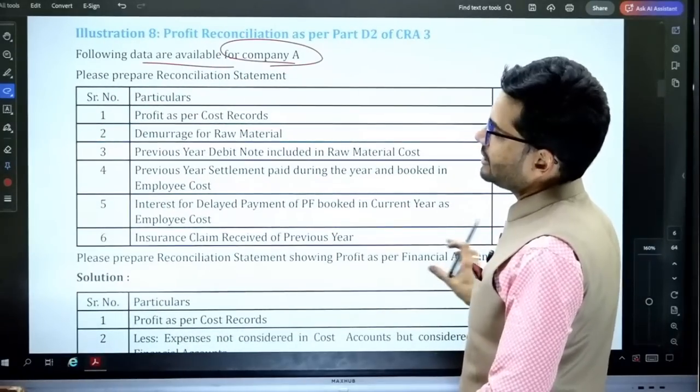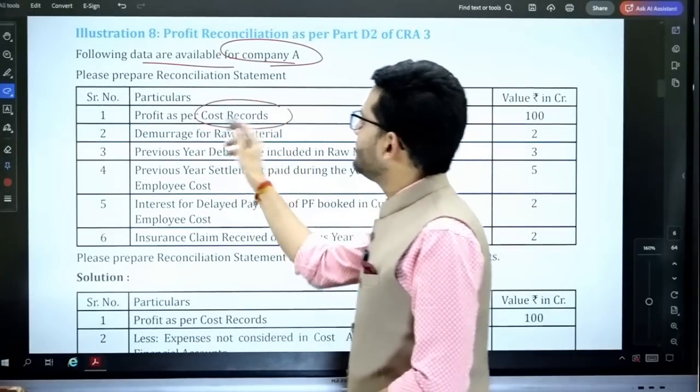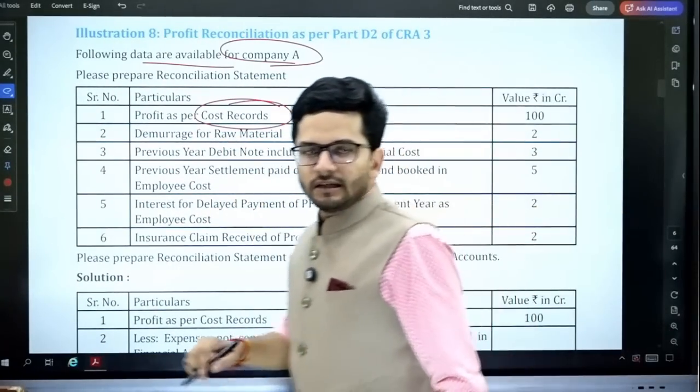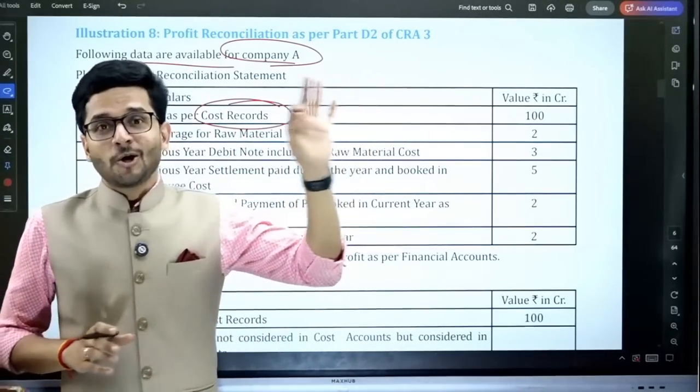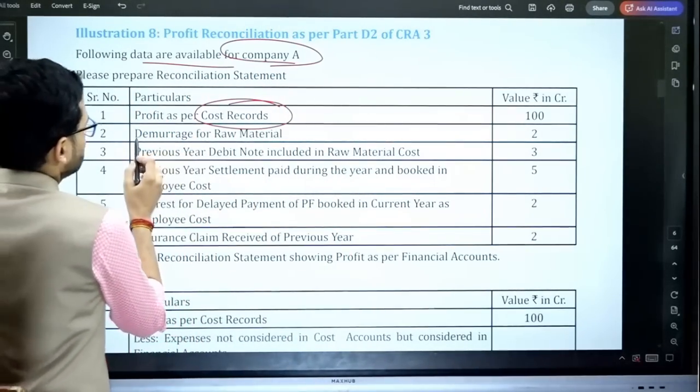Please prepare reconciliation statement. Profit as per cost records is given to you. Okay, so costing profit is given in this particular question. Usually we have financial profit which is given, but in this one costing profit is given. Then certain adjustments are there.